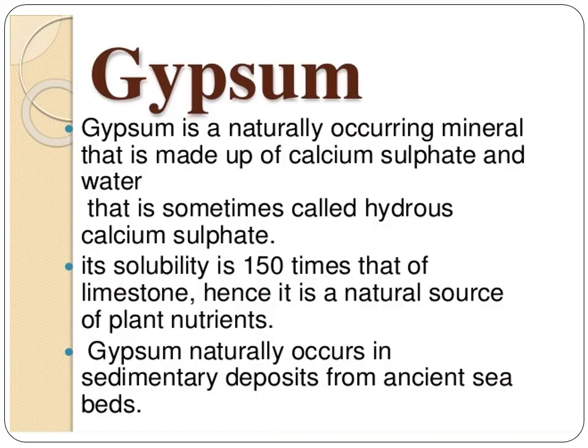Next, gypsum. Gypsum is a naturally occurring mineral made up of calcium sulfate and water. It is sometimes called hydrous calcium sulfate. Its solubility is 150 times that of limestone. Hence, it is a natural source of plant nutrients. These gypsum beds are formed due to the evaporation of water from massive prehistoric sea basins. When water evaporates, the minerals present become concentrated and crystalline.